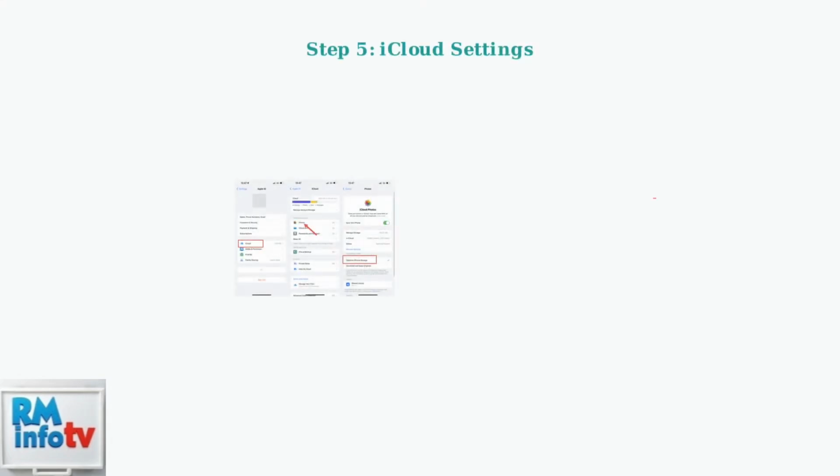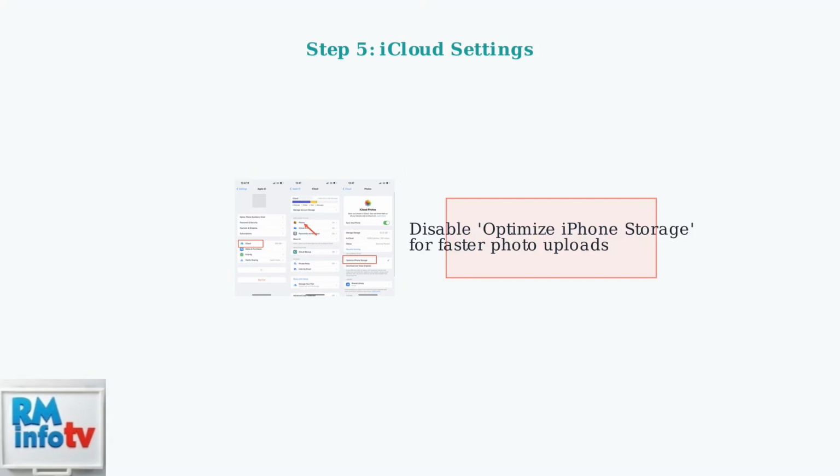If you're using iCloud, disable the Optimize iPhone Storage option. This setting can slow down photo uploads by keeping lower resolution versions on your device.